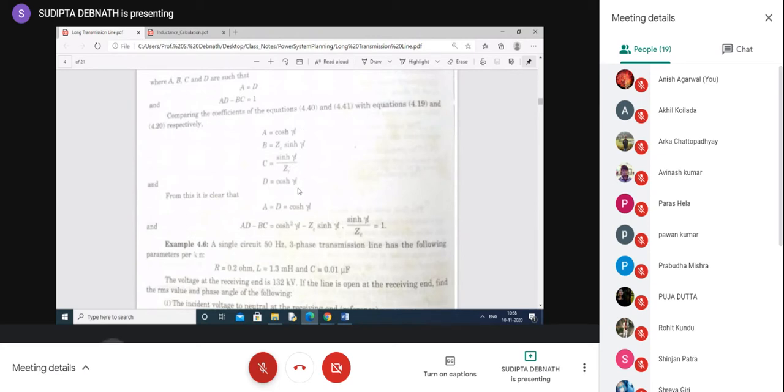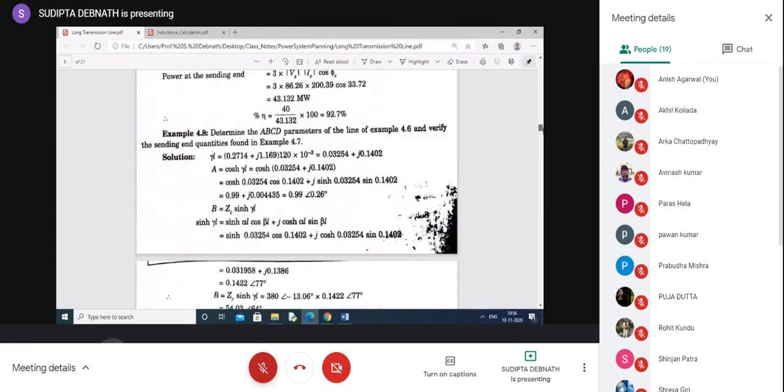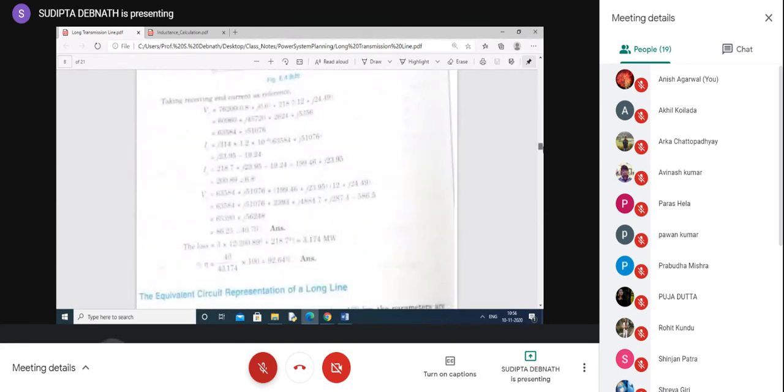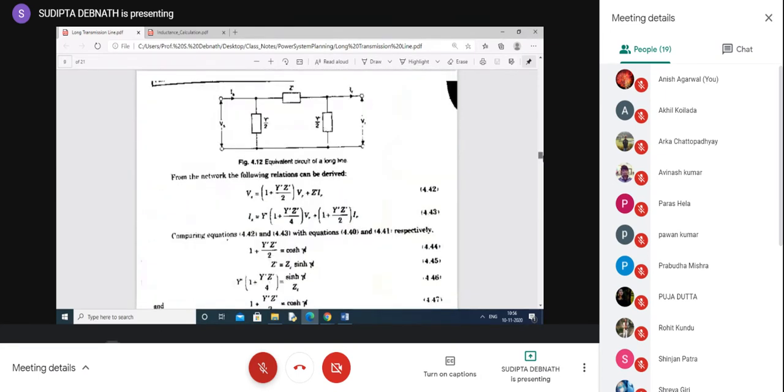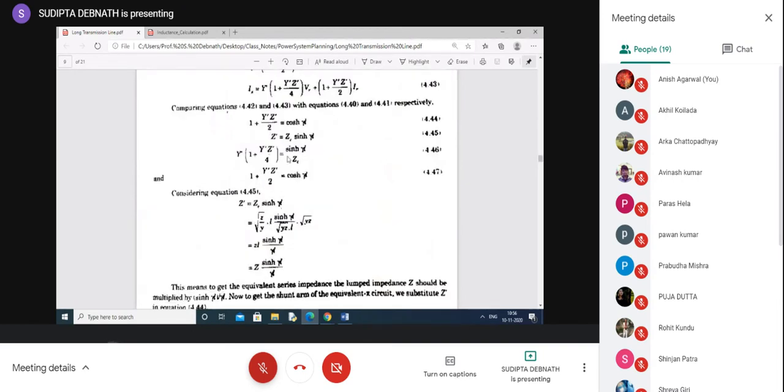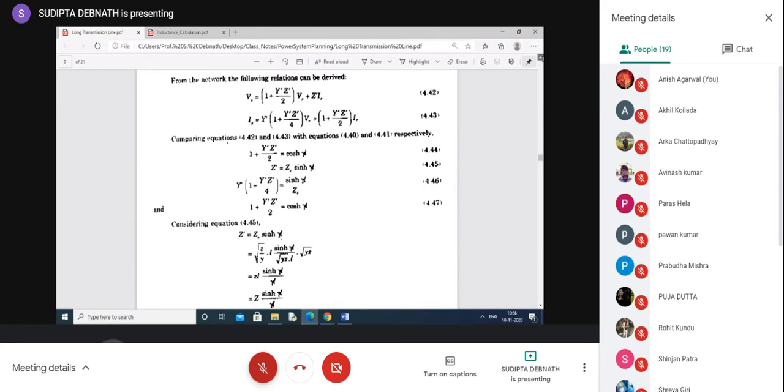So here we are using the distributed parameter concept. We are equating these two sets of terms, so we are getting these four values A, B, C, D, that is, four equations. The simplest of these four equations is this one, because it uses only one term, Z dashed, and no Y.